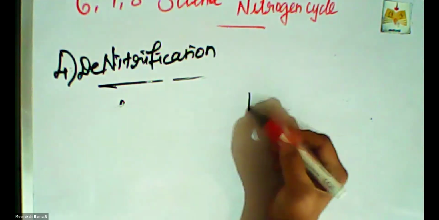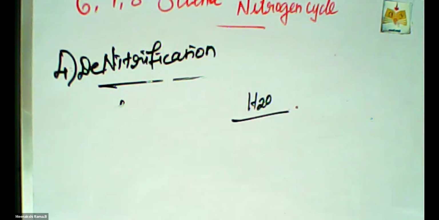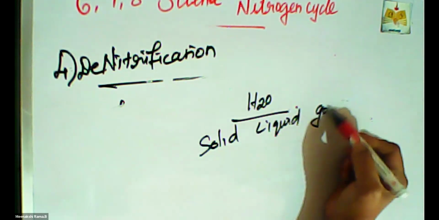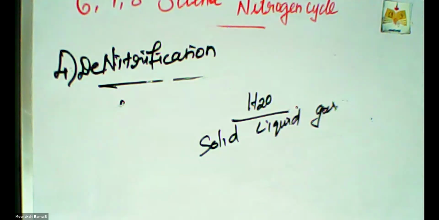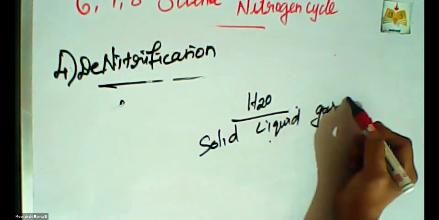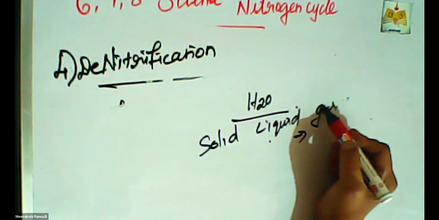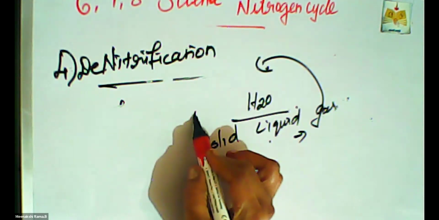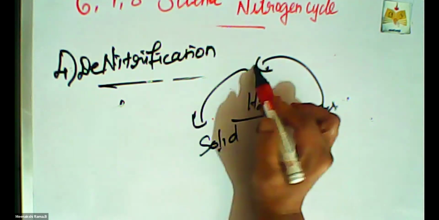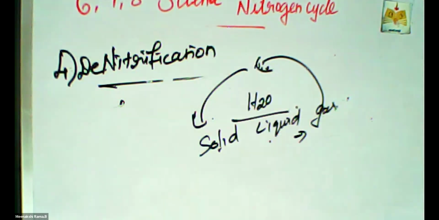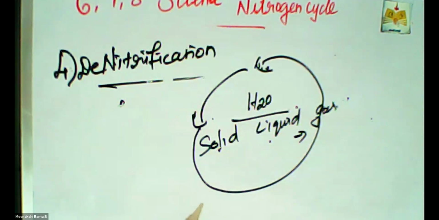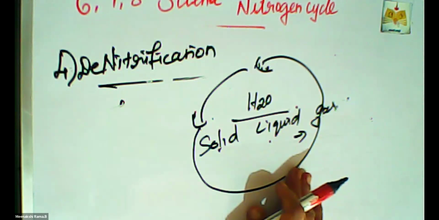A very good example of a rotation process is water. The three states of matter are solid, liquid, and gas. This is called the water cycle. The liquid water is evaporated into gas. Then once again it comes to our earth as rain. Automatically it will change into snow, that is the solid form. The cycle always goes up and comes down. So this kind of process is called a cycle.